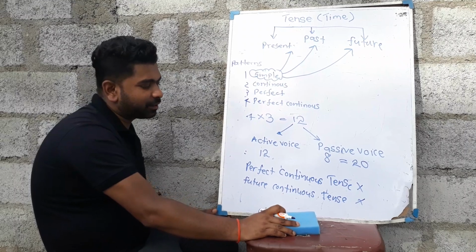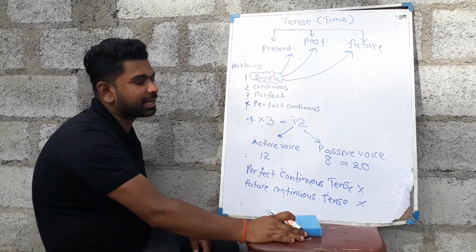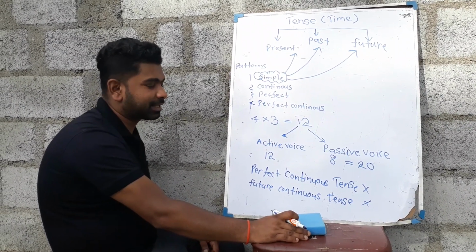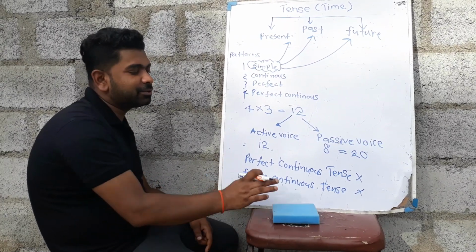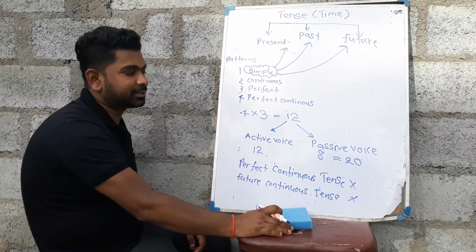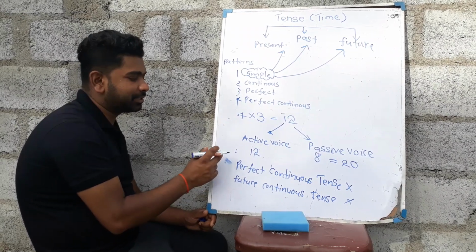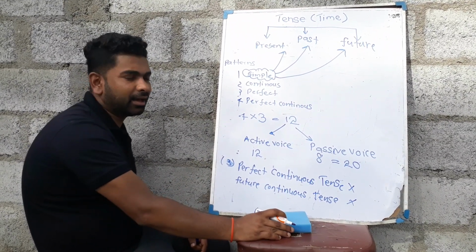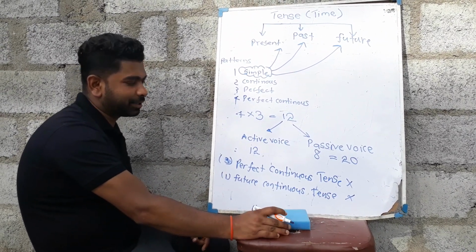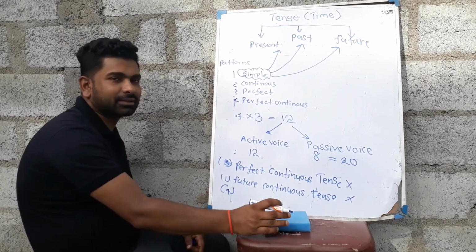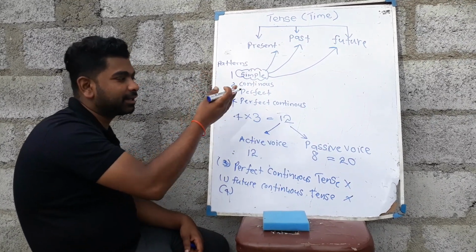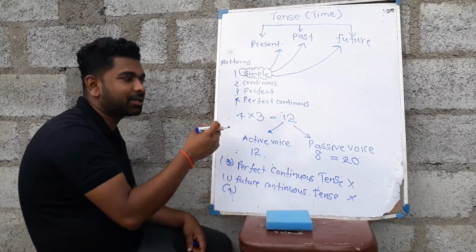So in the passive voice tenses, we don't write the perfect continuous tense in passive voice. And there is one more point: the future continuous tense also we don't practically write in passive voice. So here three tenses are cut down, and here one tense is cut down. So altogether four tenses should be removed from this group, right? So 12 tenses are there. If we consider, we can write all 12